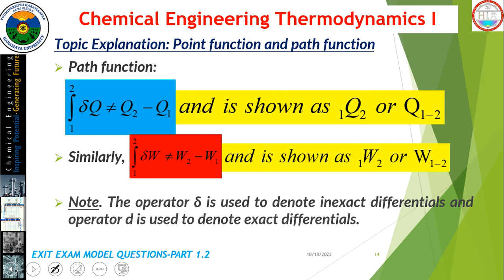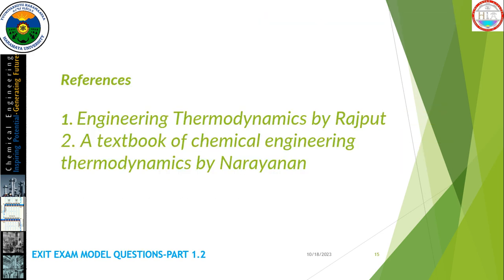That is the main difference between point function and path function in chemical engineering thermodynamics, especially in thermodynamic relations and thermodynamic processes. These are the main differences. So this is the end of lecture 1.